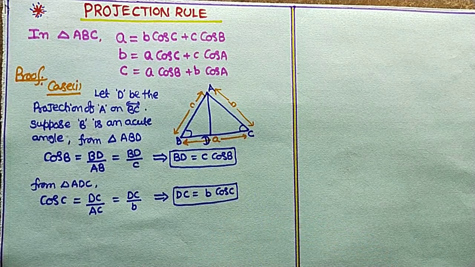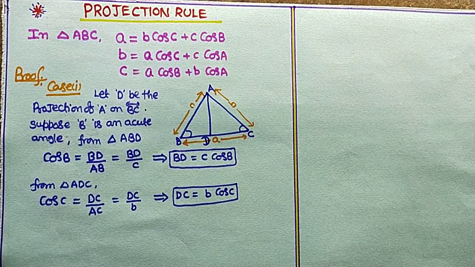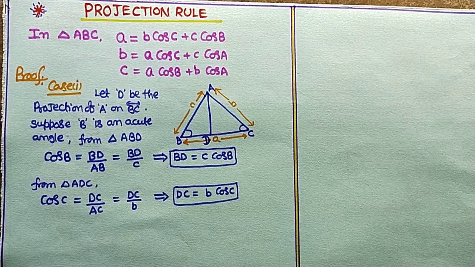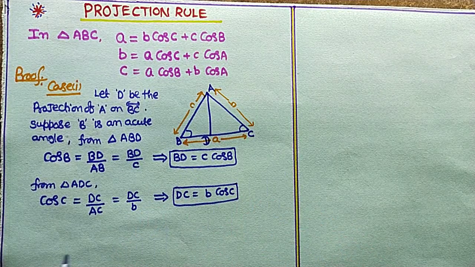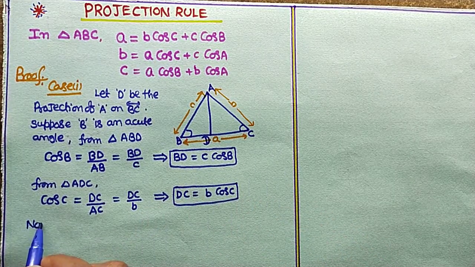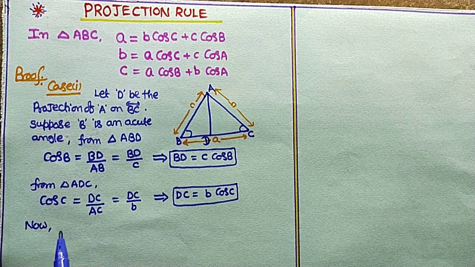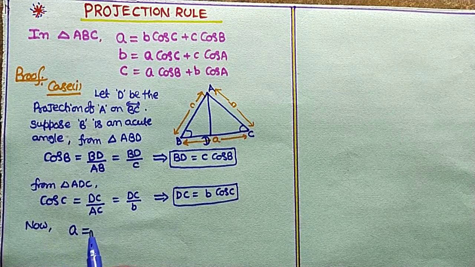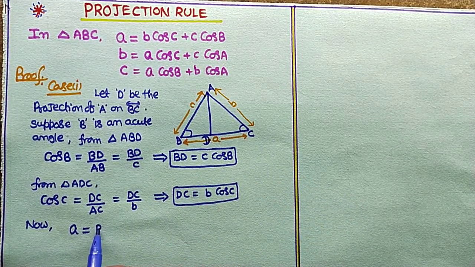After getting these values BD and DC, now consider the side BC. Small a equals BC.